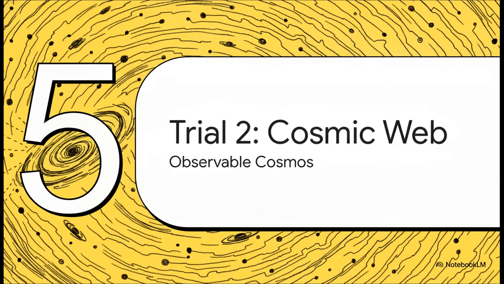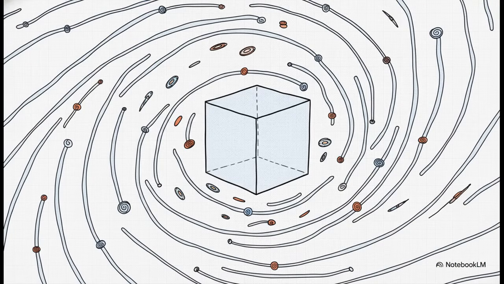Section 5. Trial 2. Cosmic Web. Observable cosmos. Scaling things way up, we leave the Milky Way completely behind. At this incredible scale, the 60 tracers are no longer individual stars. They are entire galaxies drifting along the massive intergalactic filaments of the cosmic web. For this one, the team targeted a 30 megaparsec cube using live telemetry from the Sloan Digital Sky Survey.